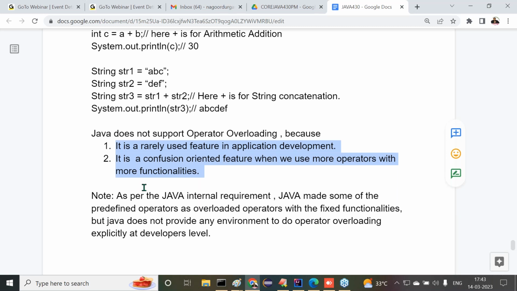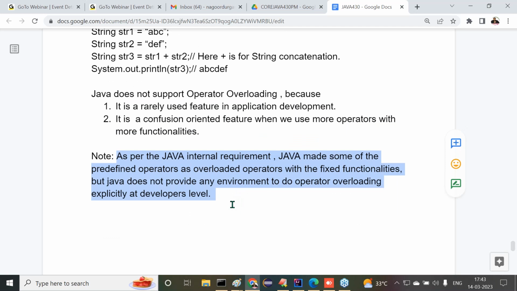Note I have given there. As per Java's internal requirement, Java made some of the predefined operators as overloaded operators with fixed functionalities, but Java does not provide any environment to do operator overloading explicitly at a developer's level. When an interviewer asks, tell me something about operator overloading, we have to give this total information. Then only the interviewer will get satisfaction. Moreover, this kind of feeding is required for better understanding of future features.